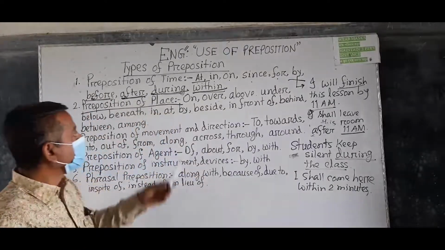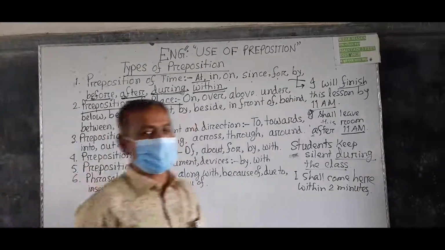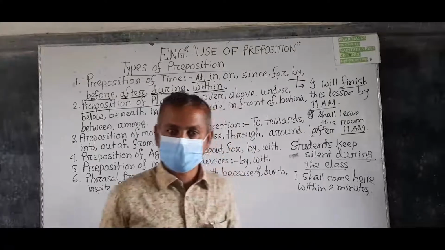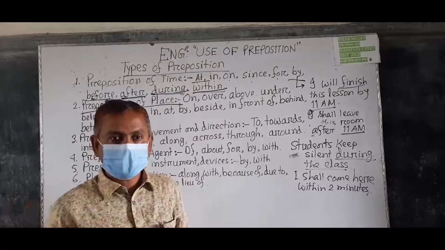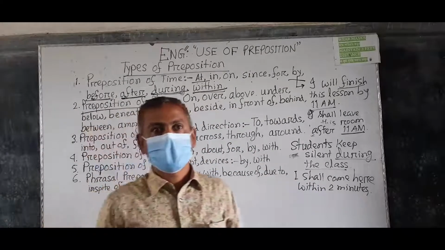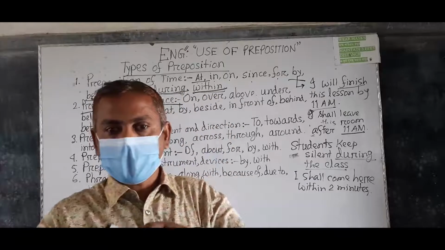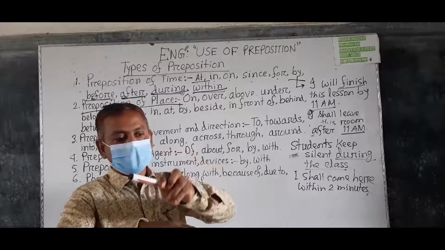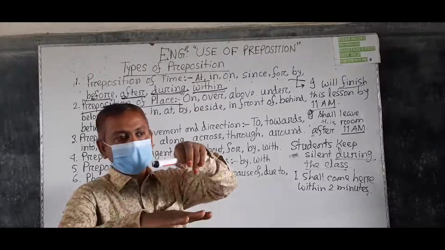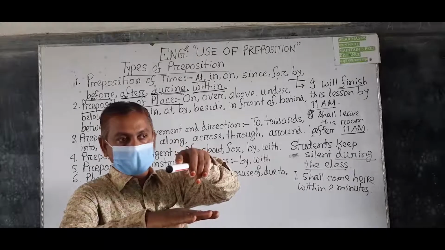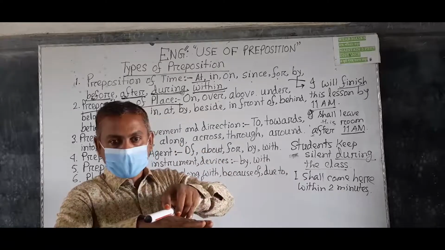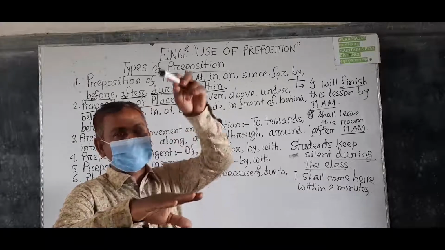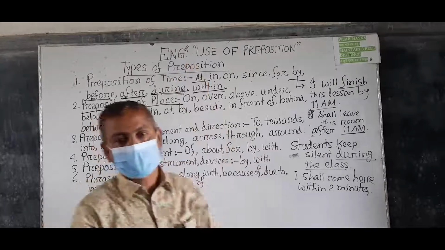Okay? So over is also a preposition of place. It is used at a higher position than the surface. This is over here. From this surface, over is used here. Understand? This is on, this is over, and this is above.